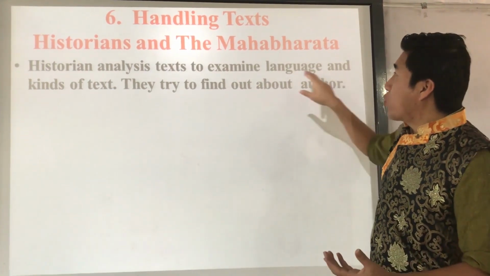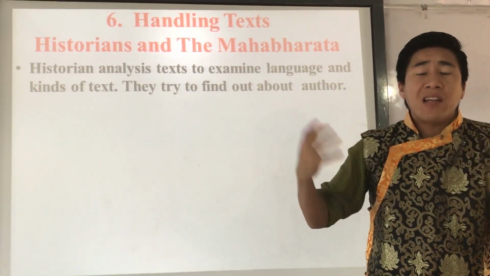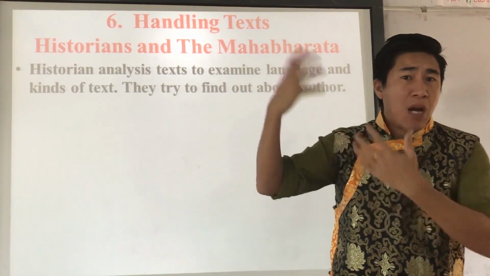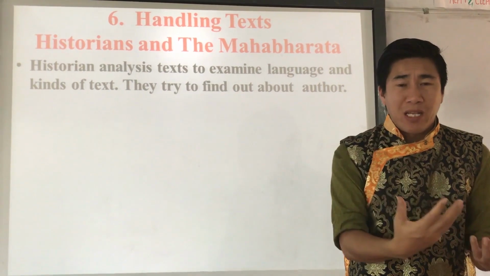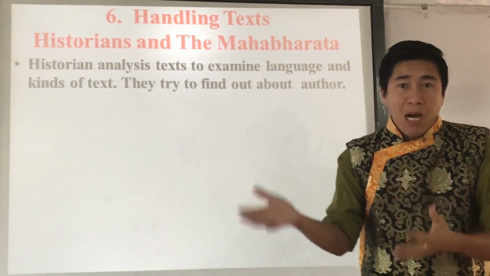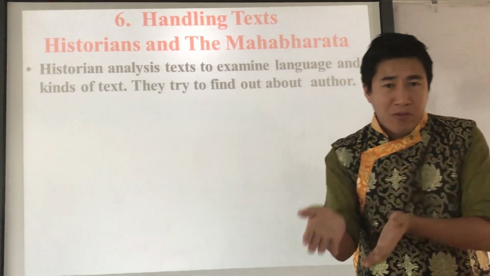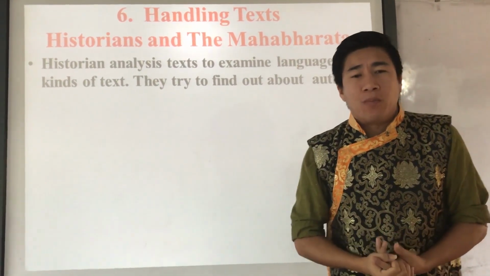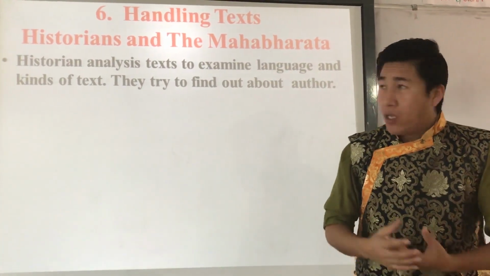The Sanskrit language is the language of the high class people, the Kshatriyas and Brahmins. They use Sanskrit, and Pali and Prakrit are used by the common people. So the Mahabharata was also written in Sanskrit, Pali and Prakrit. Not only that, it was also written in Tamil, ancient Tamil language. Understood?